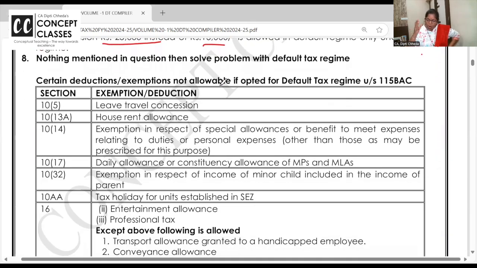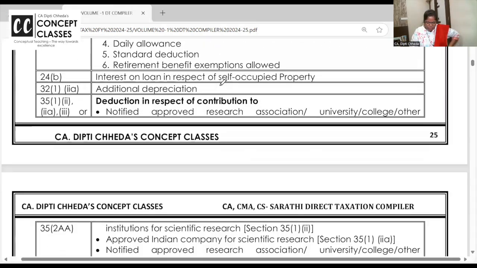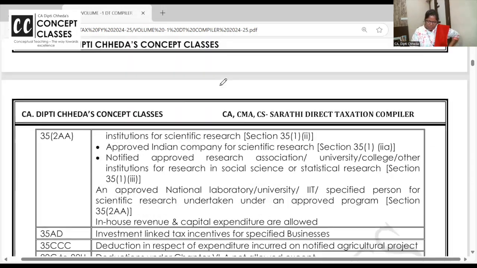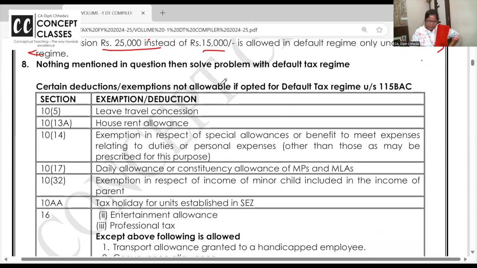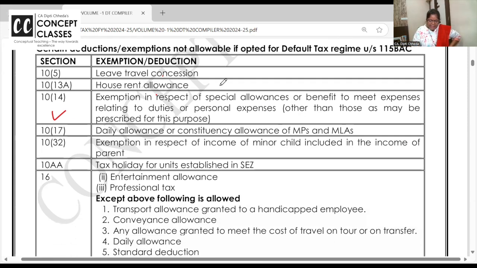Now, if you opt for the default tax regime, you will not be allowed certain things. Do you want me to read now, or better we do it head-wise? Okay, let's do it. Leave travel concession, 2 trips in India, you will not get. HRA, rent paid minus 10% of salary, you will not get if you are going for the default tax regime. Special allowances, for education and hostel and all, you will not get. Daily allowances given to MPs and MLAs are generally exempt, but here they will be taxable.